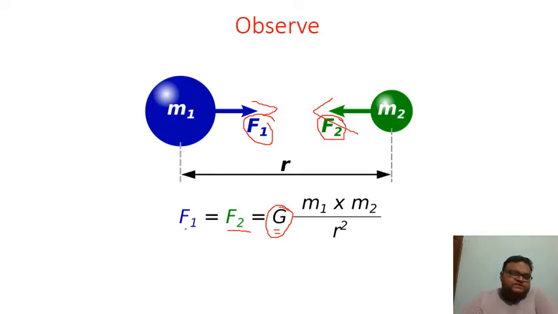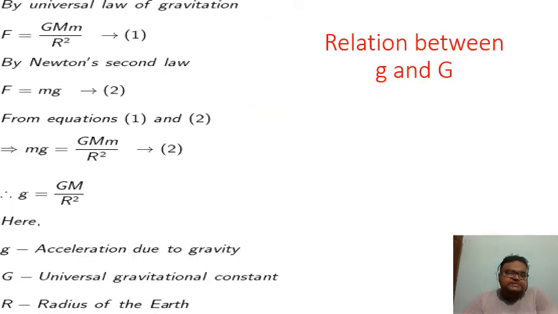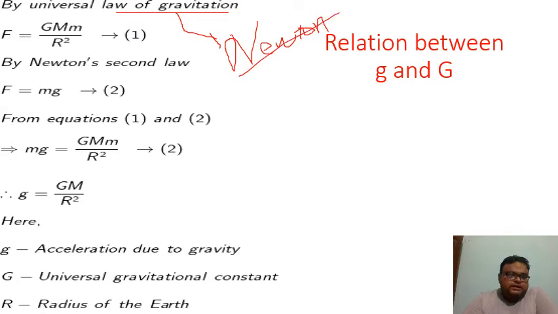So let's derive how this formula comes. Let's try to derive this equation. Okay, students? Yes, you all are with me? Now let's derive this equation. See here, Newton gave a law, and that law is called the universal law of gravitation. It was given by Newton. And by Newton's second law, force is equal to mg. And by the universal law of gravitation, force equals G M m by r square.